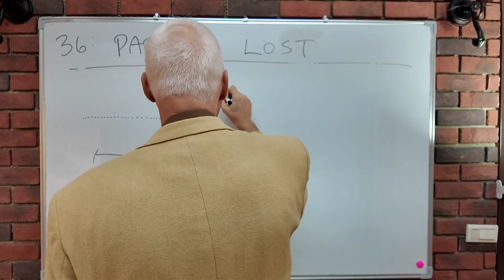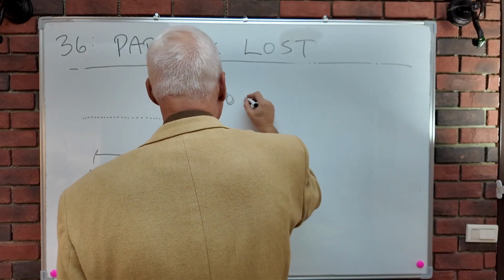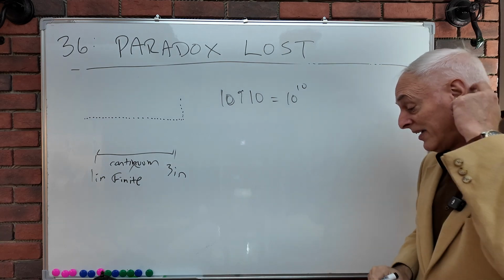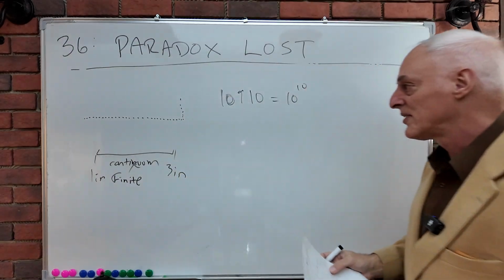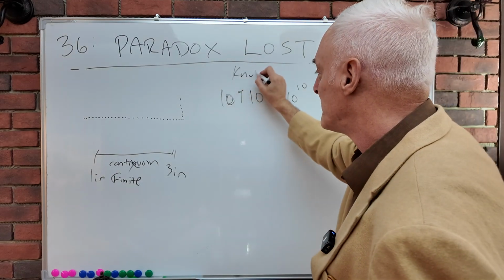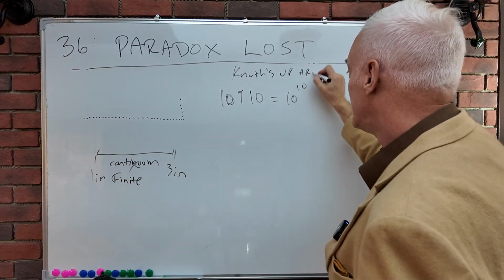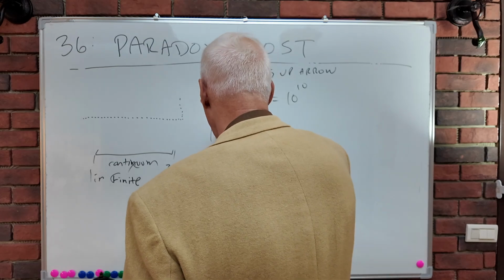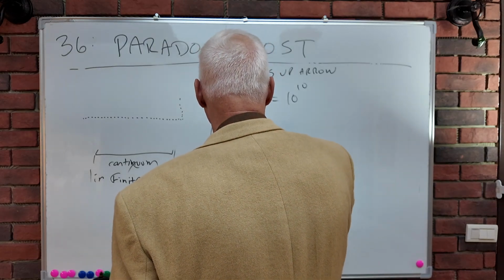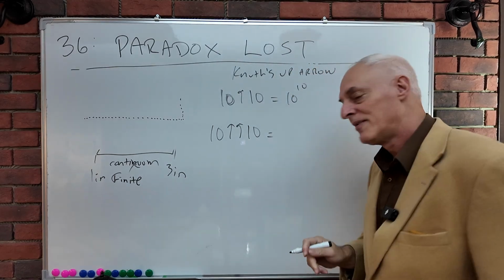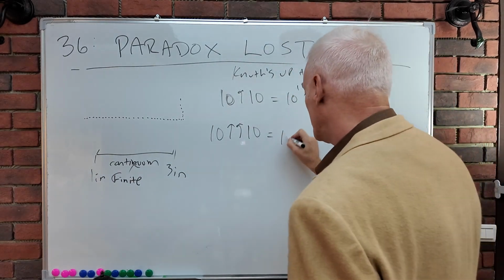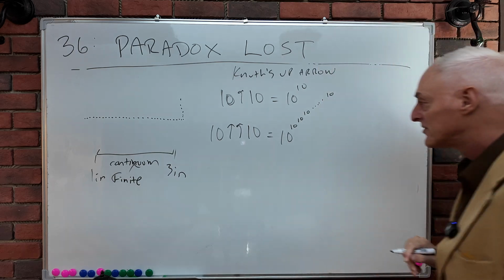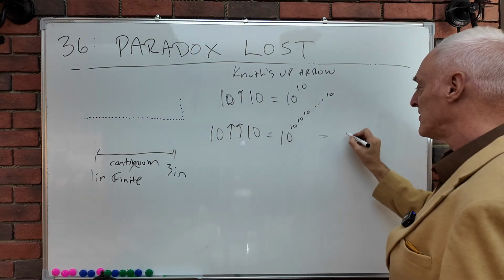Let me just introduce some numbers here to give you an idea. I've done this before, so let's do 10 exponentiated to the 10. That's simple. Okay. Now let's do this. This is Knuth's up arrow notation. It's much more compact than writing exponentiations and so forth. Let's compute this very simple number. We're going to up arrow 10 times, and that is equal to 10 to the 10 to the 10 to the 10. And we've got 10 of these up here. And that number right there, we'll just call this A.